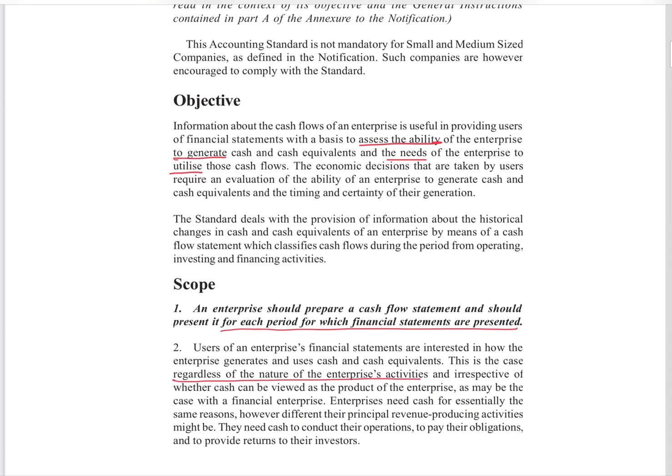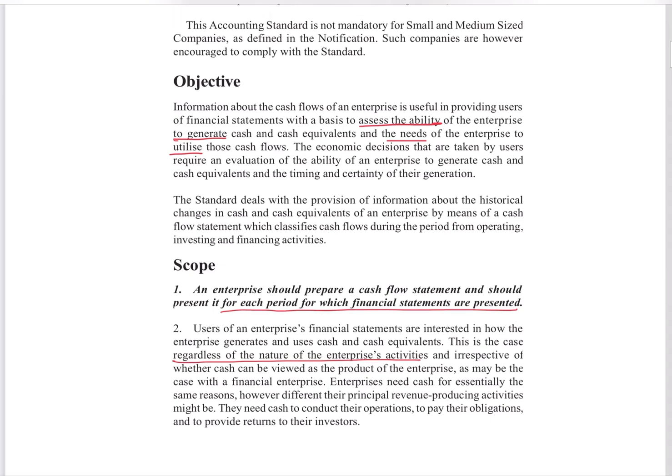When I say cash, it need not be hard cash, but liquid cash and its movement: from where it is generated, from which activity it is generated, and how it has been utilized. We can capture it through the cash flow statement.